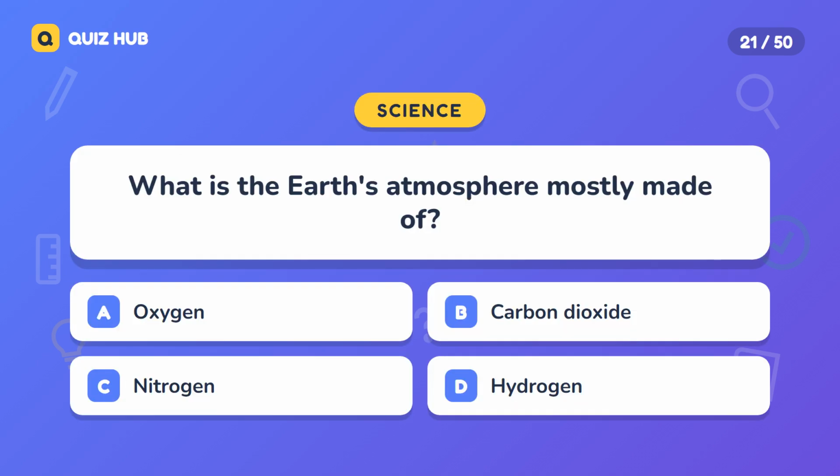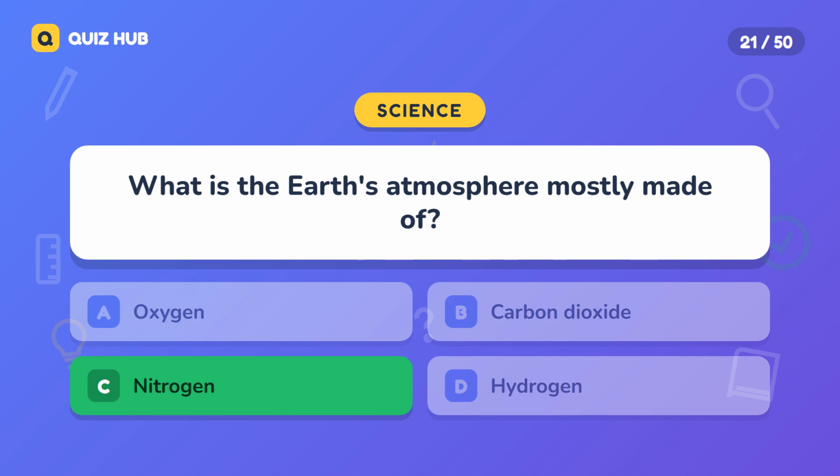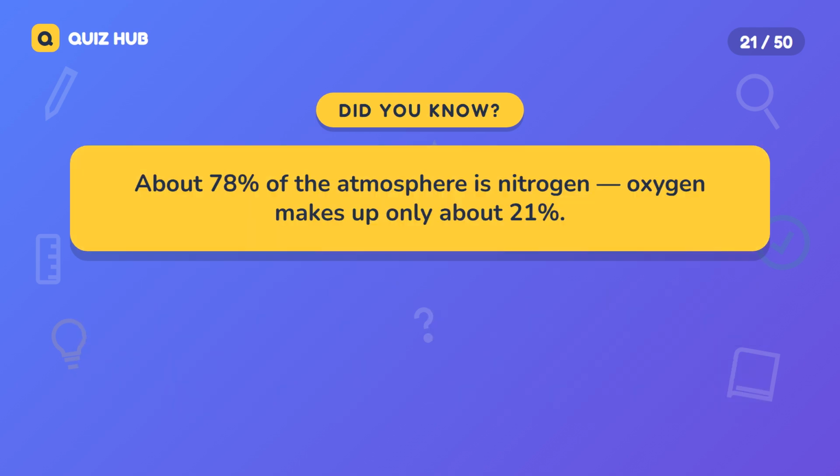Question 21. What is the Earth's atmosphere mostly made of? A. Oxygen, B. Carbon dioxide, C. Nitrogen, D. Hydrogen. The correct answer is nitrogen. About 78% of the atmosphere is nitrogen. Oxygen makes up only about 21%.